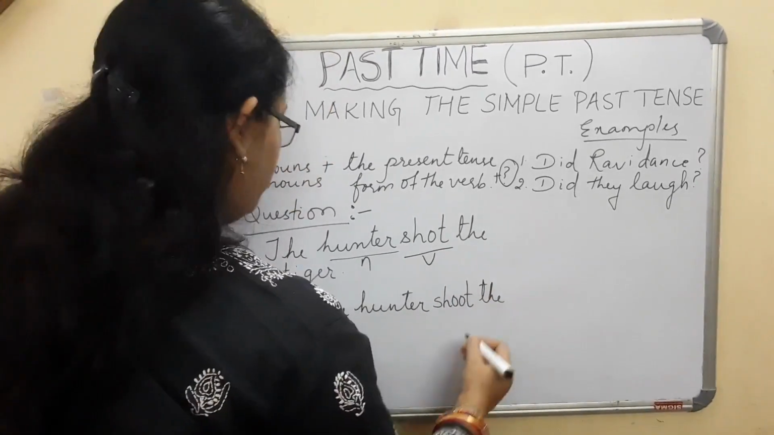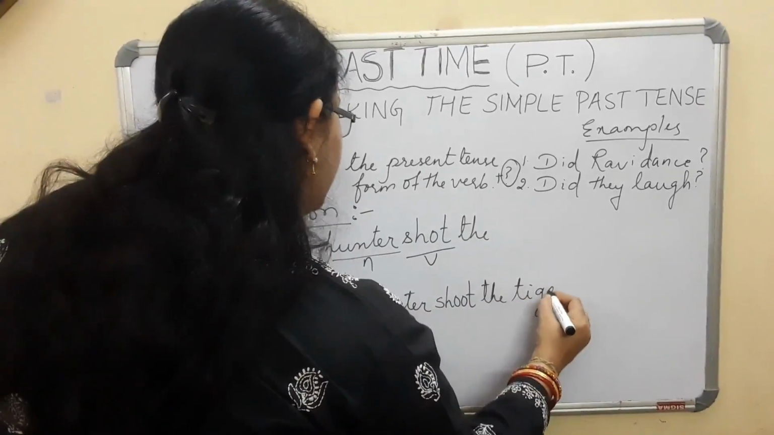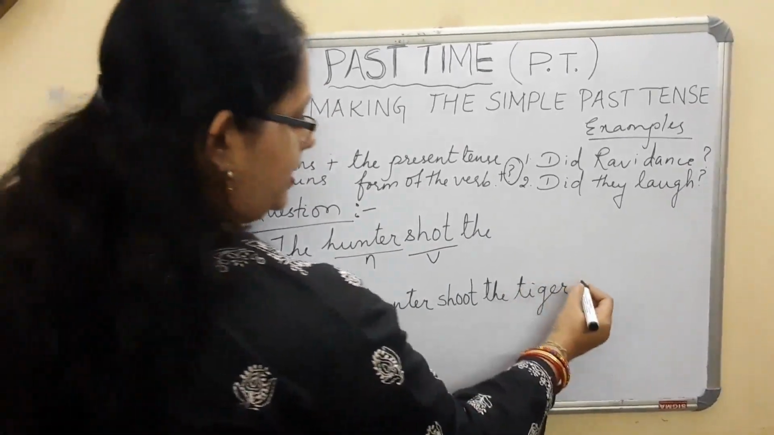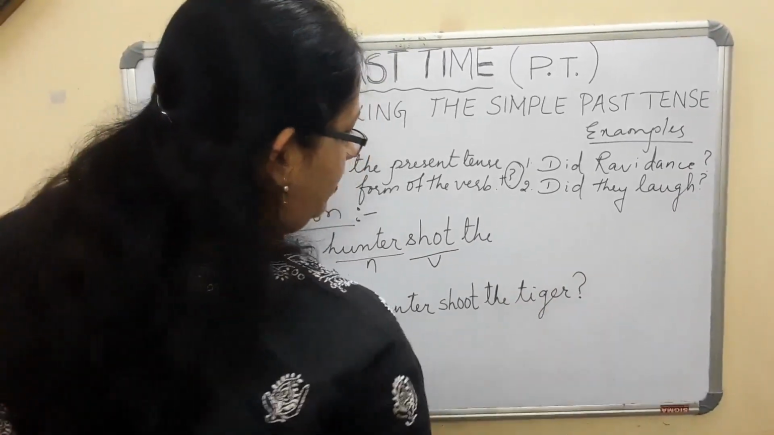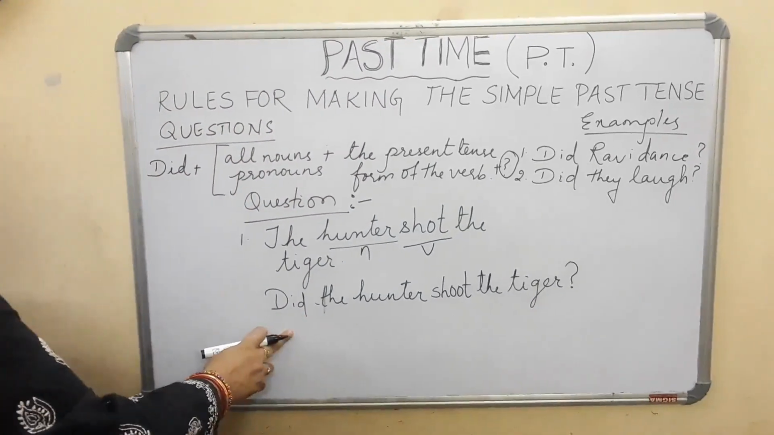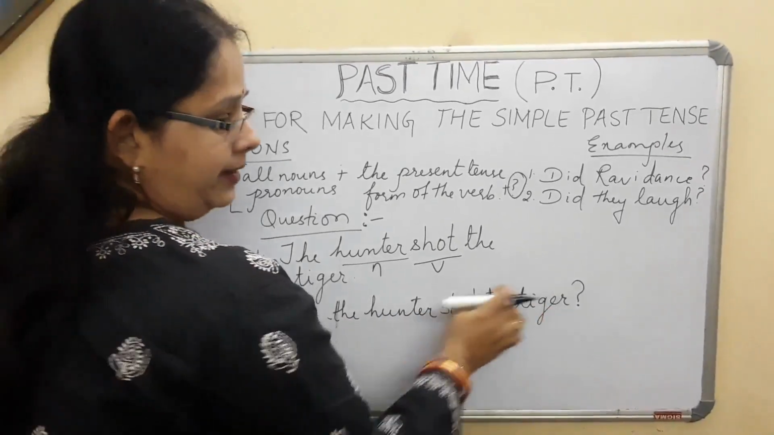Whom did the hunter shoot? Did the hunter shoot the tiger? Then after that, what did I forget to put? Yes, of course, the question mark. You must be thinking ma'am has forgotten. So you see how easily you can frame a question here. Did the hunter shoot the tiger?